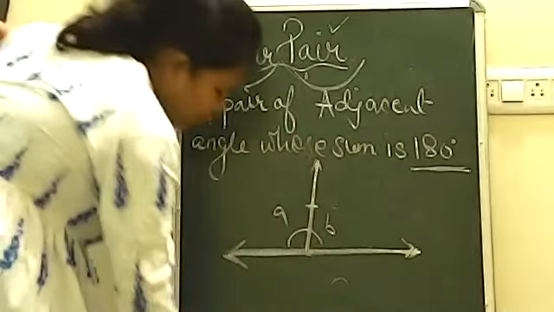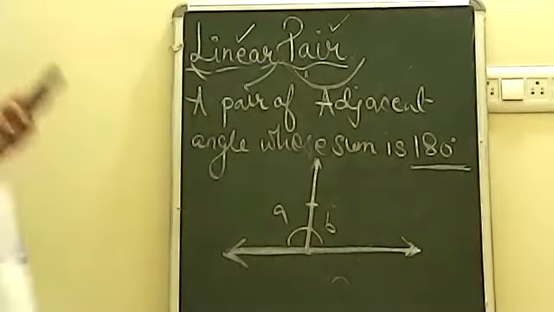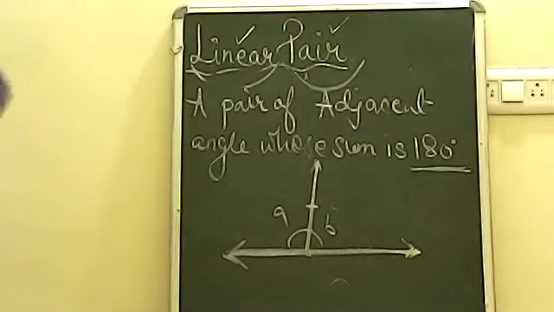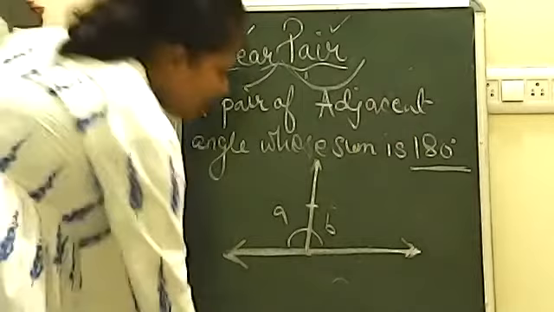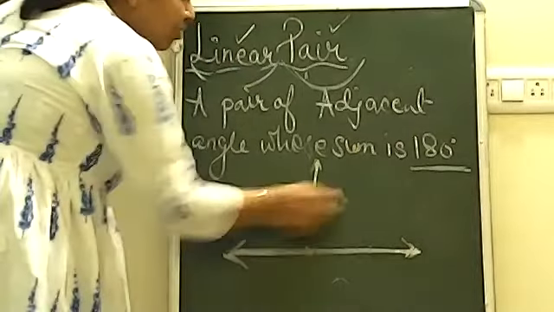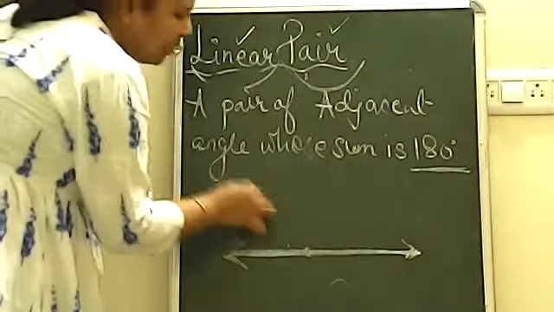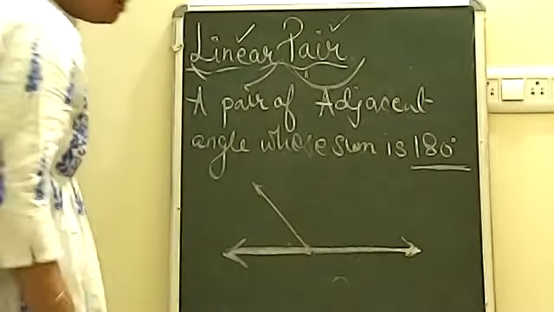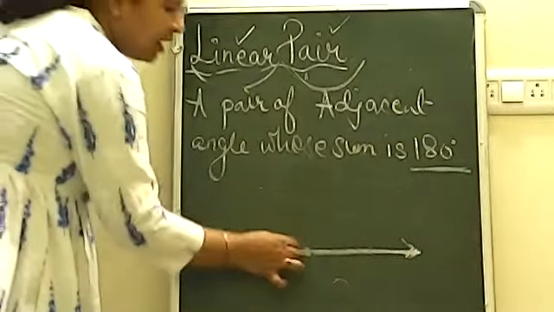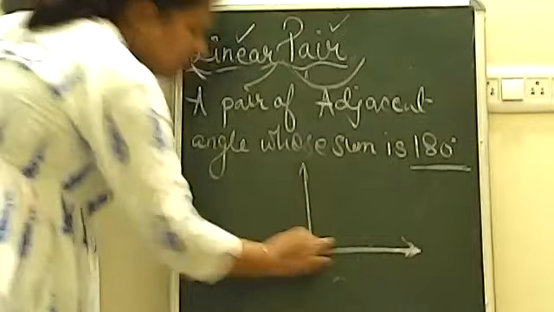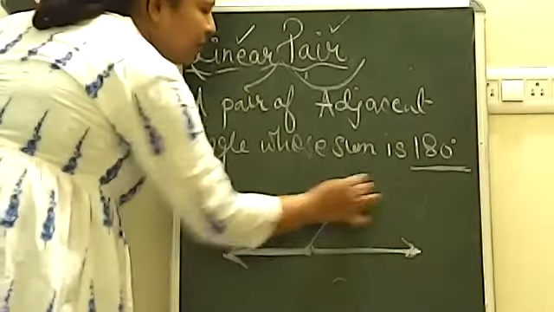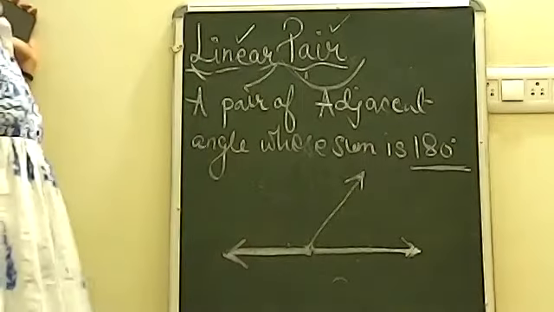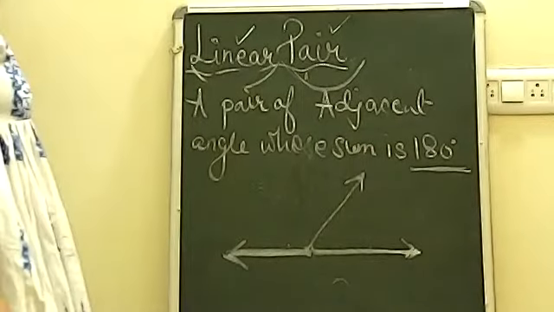So standing, everybody knows that we always say stand straight. But it is not always that we are standing straight only. There will be many poses in which you stand. Like it can be this way also. This is also a linear pair. It can be also when you are standing straight. This is also a linear pair. It can be also a way of standing like this. So this is also a linear pair. So this standing can be in many ways.